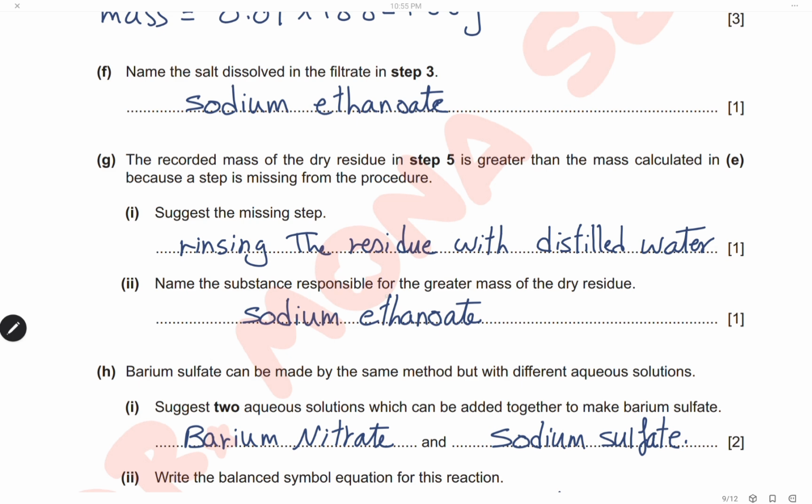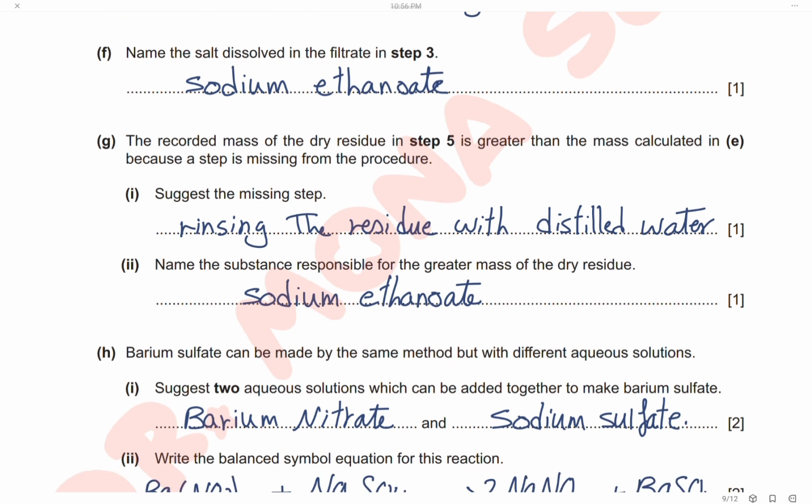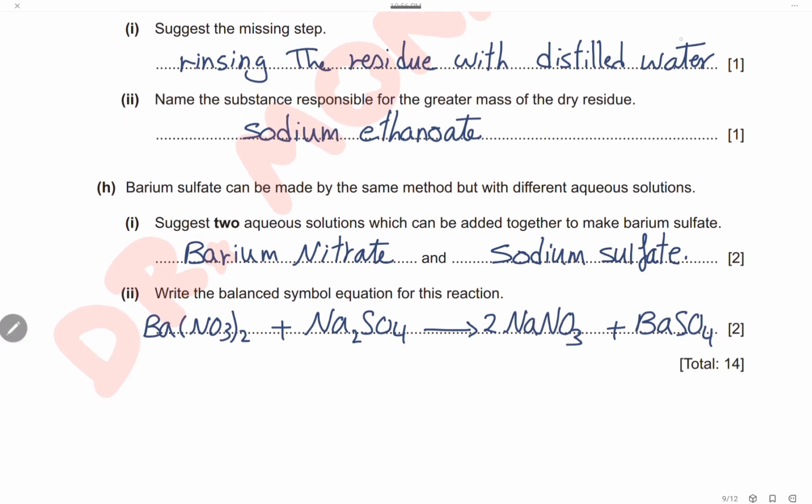Name the substance responsible for the greater mass of the dry residue. We've just said that it is sodium ethanoate that is still attached to the precipitate and it causes the increase in mass. Barium sulfate can be made by the same method, but with different aqueous solutions.